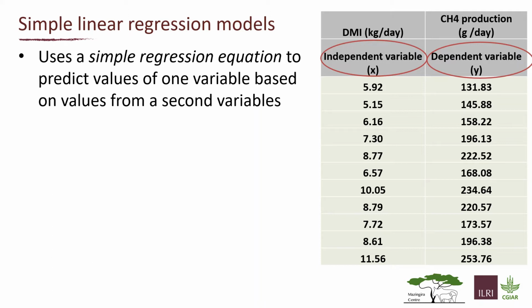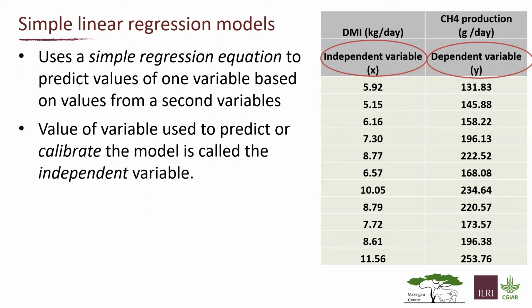We will use one of these simple linear regression models that rely on an equation. Part of what we're going to do is use some variables, in this case the dry matter intake or DMI, to predict or calibrate the model, and that predictor variable is going to be called the independent variable.